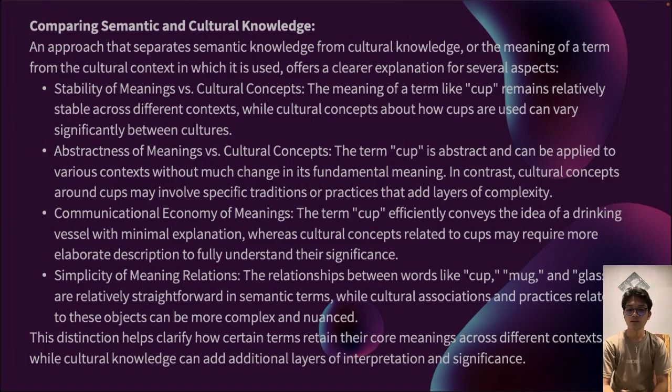Next is comparing semantic and cultural knowledge, an approach that separates semantic knowledge from cultural knowledge, or the meaning of a term from the cultural context in which it is used, and offers a clearer explanation for several aspects. First, stability of meaning versus cultural concept. The meaning of a term like cup remains relatively stable across different contexts, while cultural concepts about how cups are used can vary significantly between cultures.